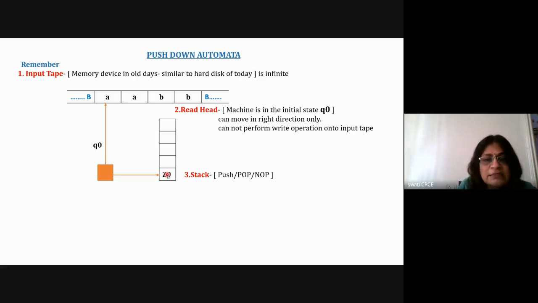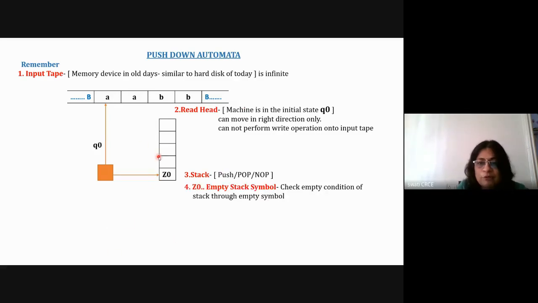As it is a stack, it has three operations. We can perform the push operation, that is, push an element inside the stack, or the pop operation, that is, remove an element from the stack, or no operation. So with respect to the stack, this read head can perform any one of these operations. Depending on the logic, it will either push the element, remove the element, or do nothing with respect to the stack. But with respect to the input tape, by default, after reading the symbol, it will go to the right. It will keep on going to the right after reading each symbol. This way, you can visualize the working of this machine.